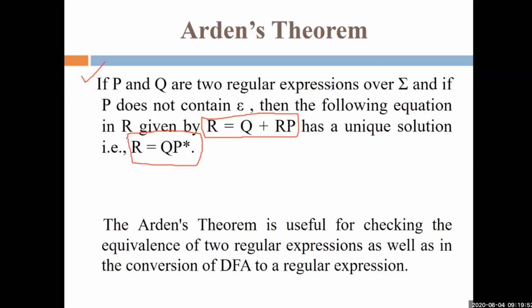Arden's theorem statement, what does it say? If P and Q are two regular expressions over sigma, meaning the input alphabet, and if P does not contain null, this is the condition given to you: P and Q are two regular expressions in which P does not contain null.